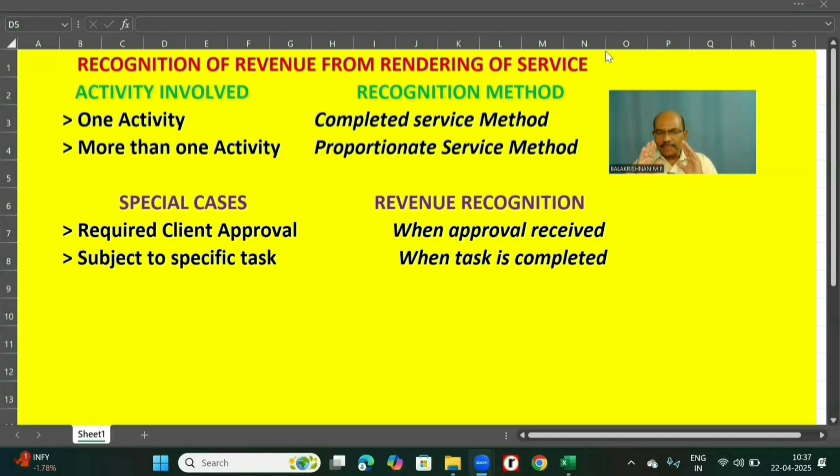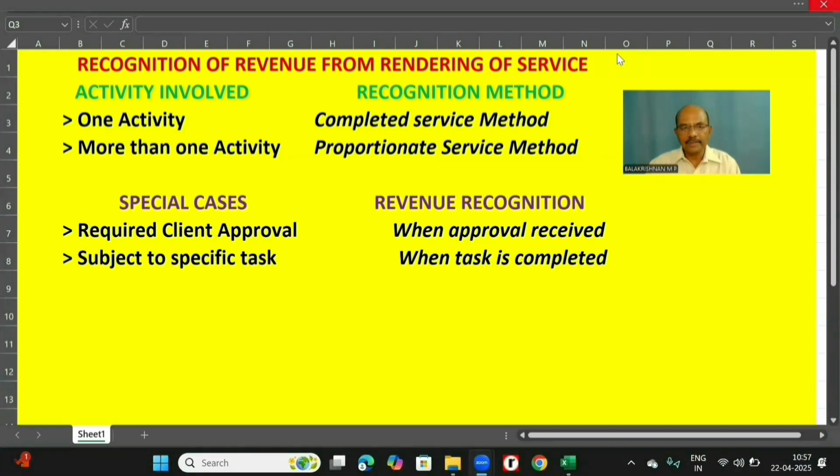Let's say for 5 services together, the revenue is charged and just 2 are completed and 3 are pending. Here, for these two services, proportionate revenue will be recognized. And for the balance, whether money is received or not, it will not be treated as revenue. In case money is received, it will be accounted as advance received.